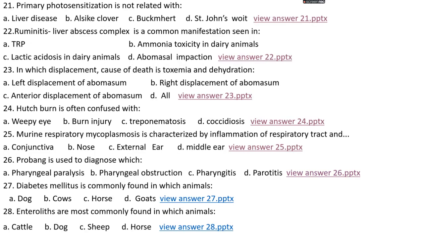Question number 27. Diabetes mellitus is commonly found in which animal? Options A, dog. Options B, cow. Option C, horse. Options D, goat. The right answer is option A, which is dog.